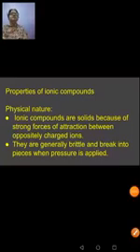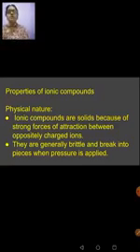Now learn the properties of ionic compounds. First of all, let's talk about the physical nature of ionic compounds. Ionic compounds are generally found in solid state, and they are supposed to be a little hard even. So why are they supposed to be in solid state? We all learned these ionic compounds are made of 2 oppositely charged ions, a positive and a negative ion. When we were talking about sodium chloride also, it is made up of sodium and chlorine. Sodium is positively charged and chlorine is negatively charged.